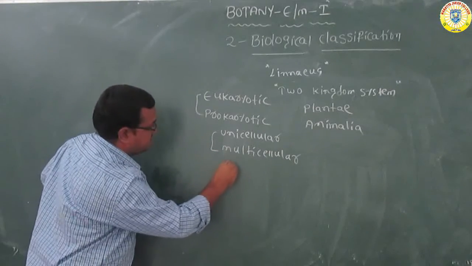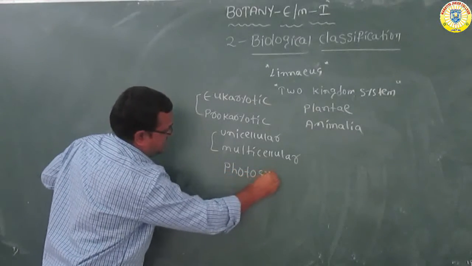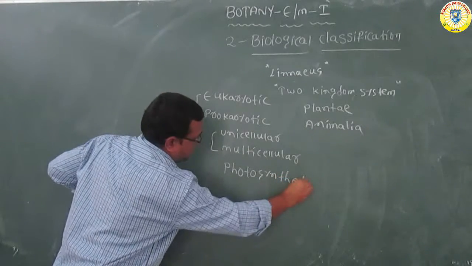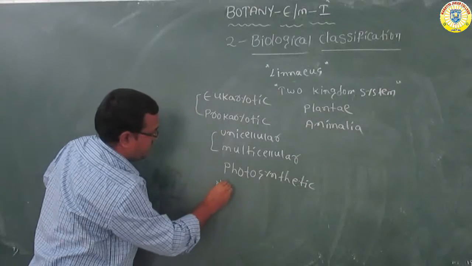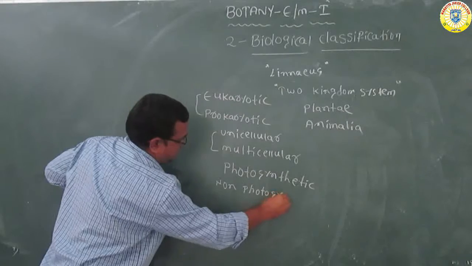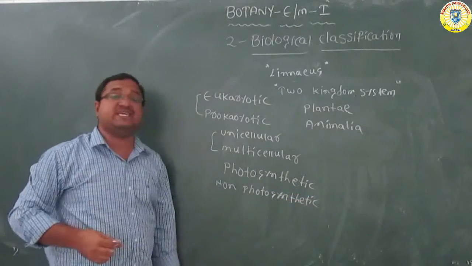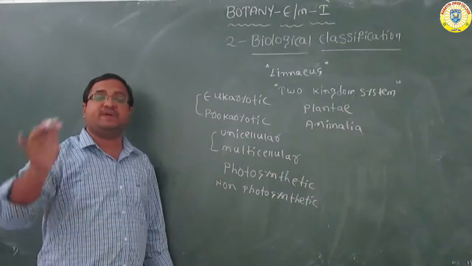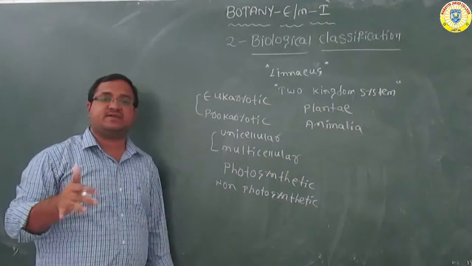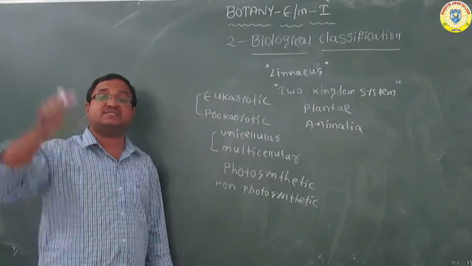But what is meant by photosynthetic and non-photosynthetic? Photosynthetic means the organisms which contain chlorophyll, they can prepare their own food by absorbing carbon dioxide from the atmosphere, by absorbing water from the soil, in the presence of sunlight.